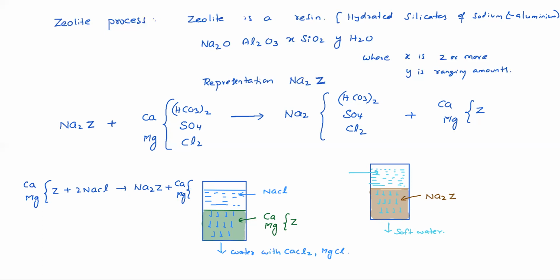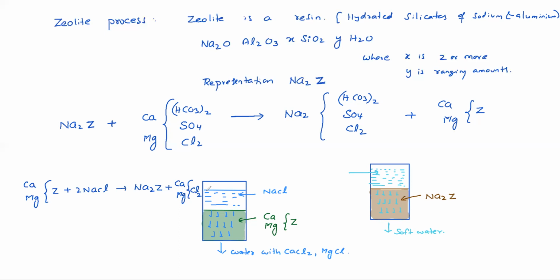You are just washing this resin material with salt water, so that the chloride ions react with calcium and magnesium, and chloride will be trapped with this calcium and magnesium. That will be removed, calcium and magnesium. The sodium goes back to the resin, so again it becomes fresh resin.